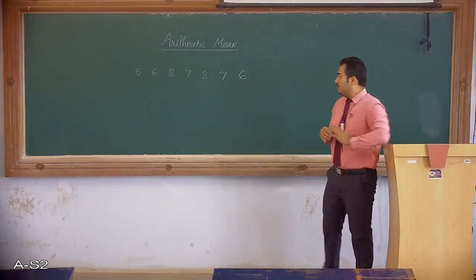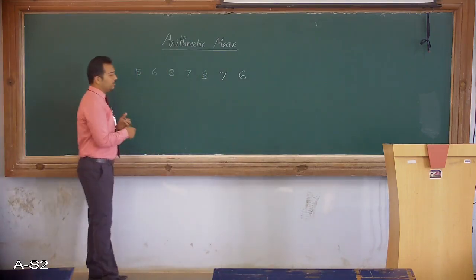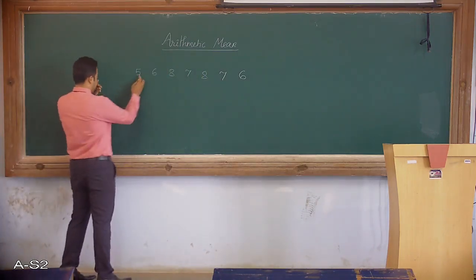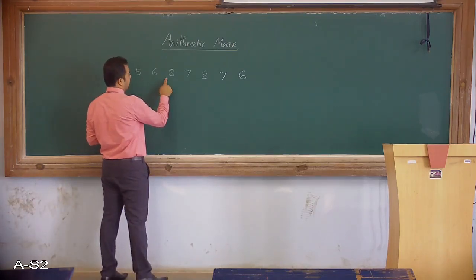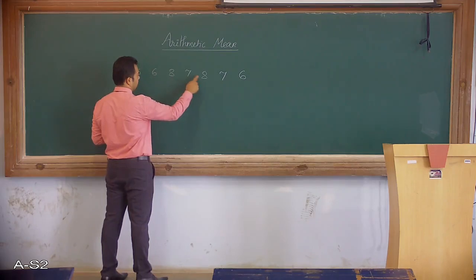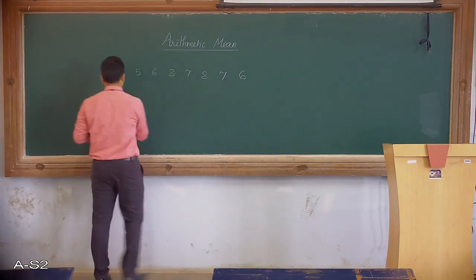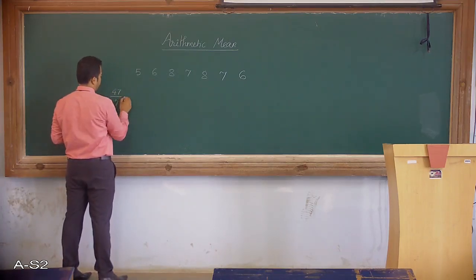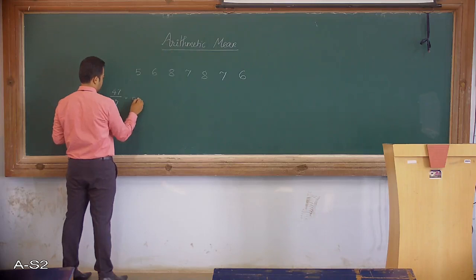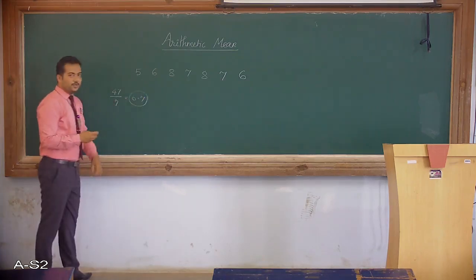Now for this example, if I want to find the average of these values, or the arithmetic mean, the sum of them is 11 plus 8, 19, 26, 34, 41, 47. This gives me the value 6.7.